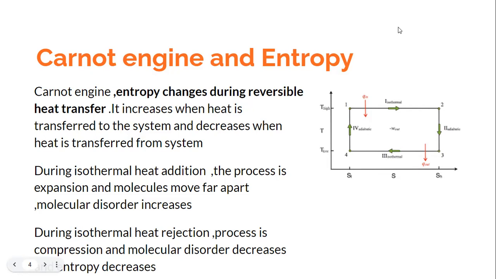So if the heat is being transferred to the system, the entropy is increasing. If it is being rejected by the system, the entropy is decreasing. So one thing now is clear to us, that whenever there is a heat transfer to the system, there is an increase in entropy because of entropy transfer. So along with the heat flows the entropy. If the heat flows in, the entropy would flow in. If the heat flows out, the entropy would flow out.